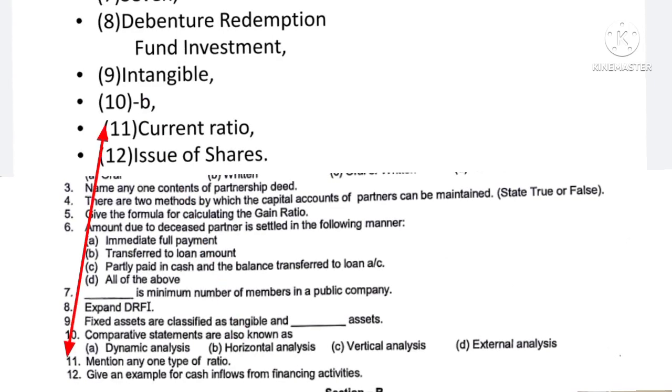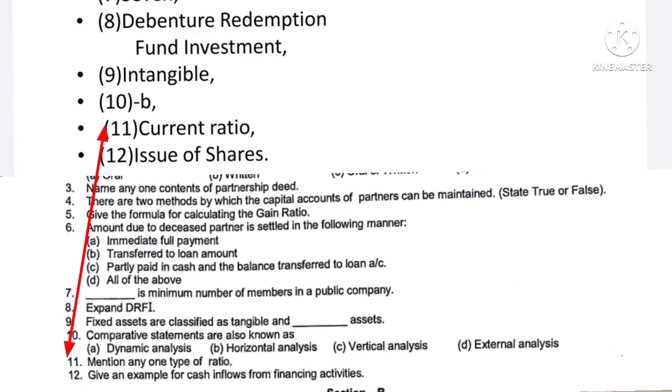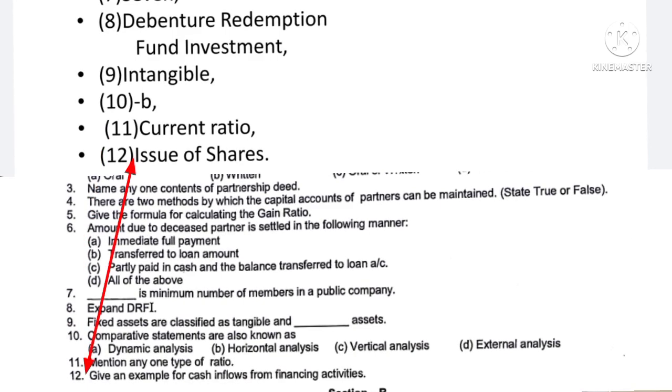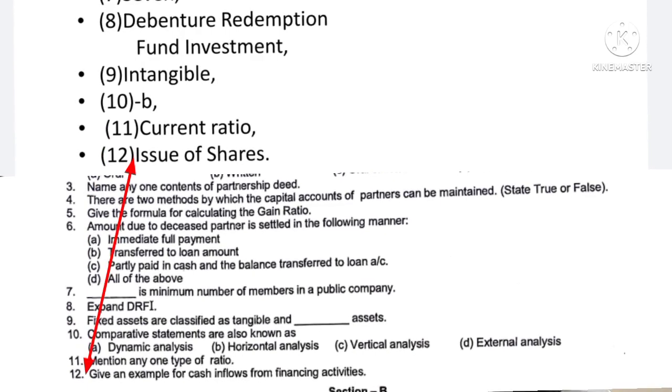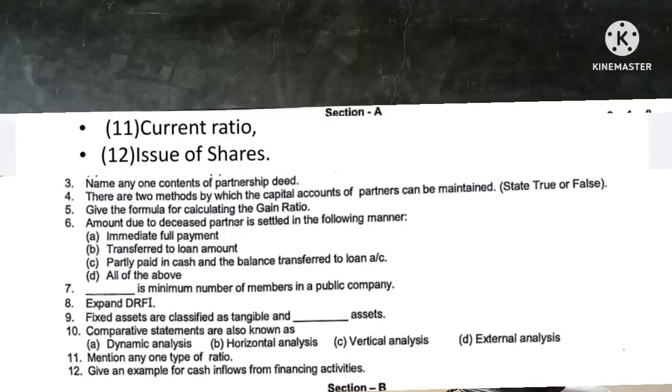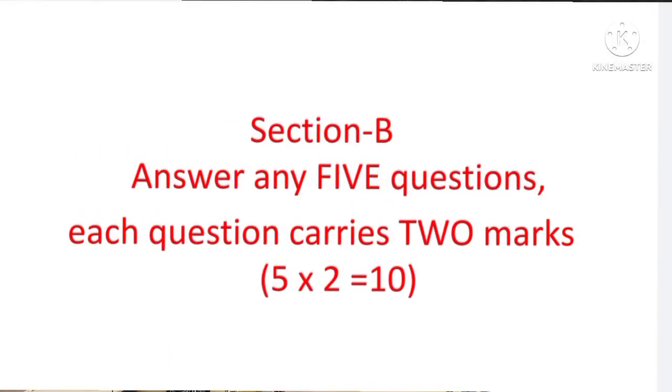Question number 12: give an example for cash inflows from financing activities. The answer is issue of debenture or issue of shares. Any one you have to write. Now we shall come to section B, where 8 questions are asked. Out of 8 you have to answer 5. Each question carries 2 marks.